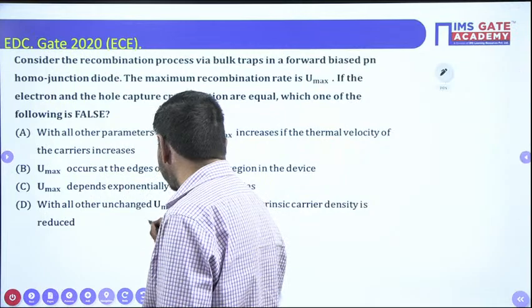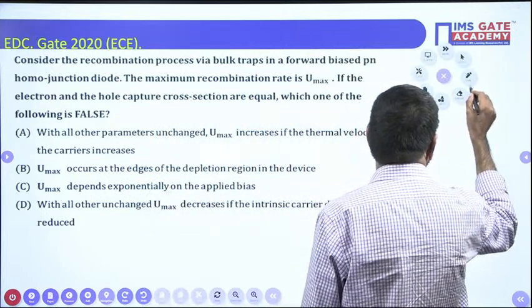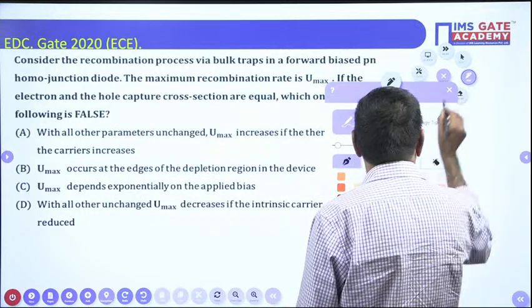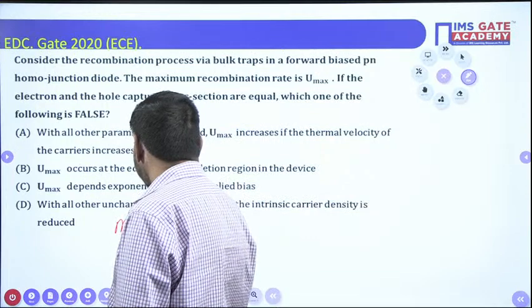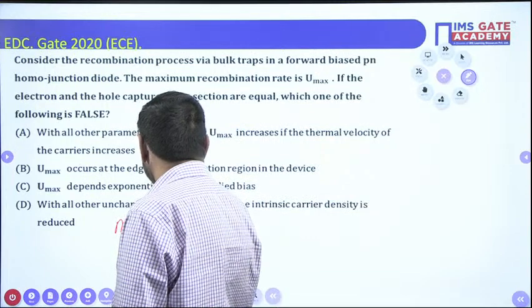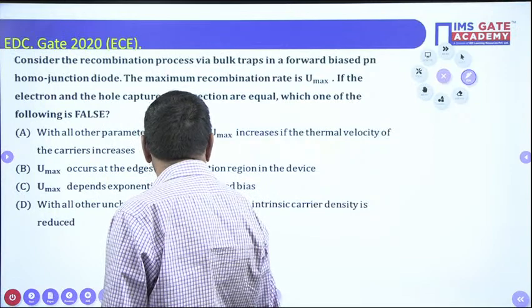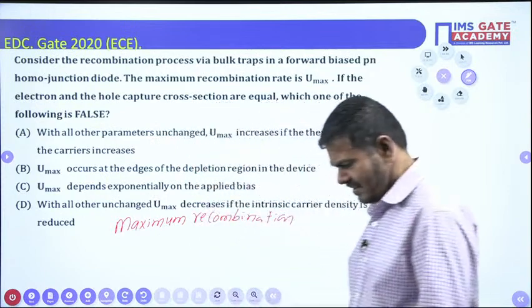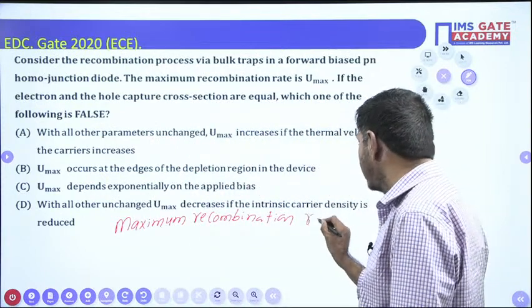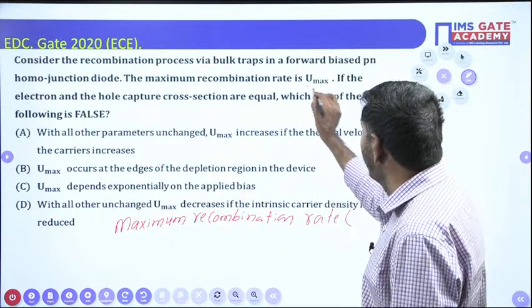Maximum recombination rate. The maximum recombination rate is denoted by the symbol Umax.